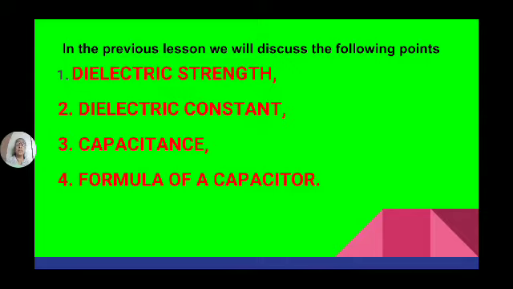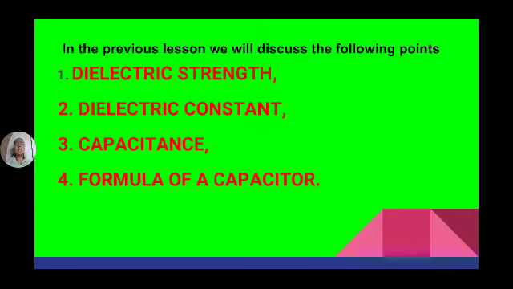Dielectric material means insulating material. In the electrical engineering field, we use three different types of materials: conducting materials, insulating materials, and semiconducting materials. The insulating materials are also known as dielectric materials.